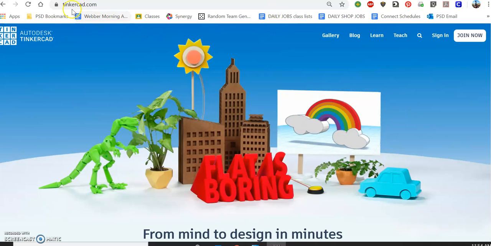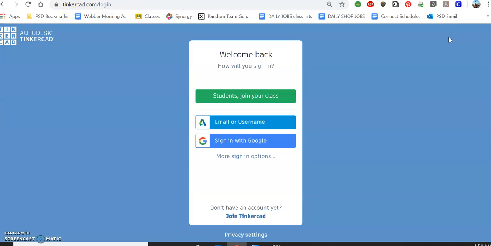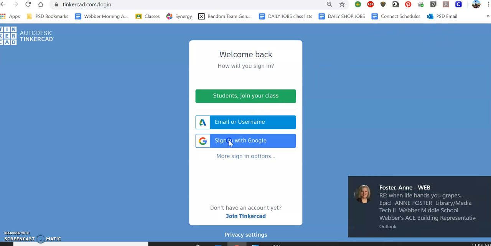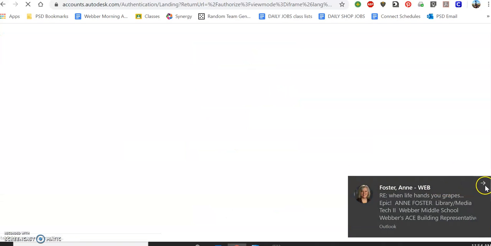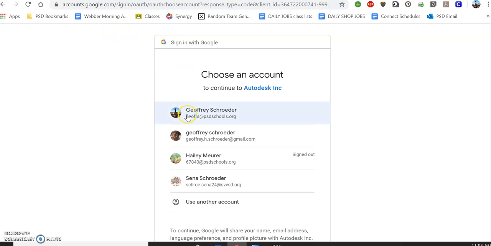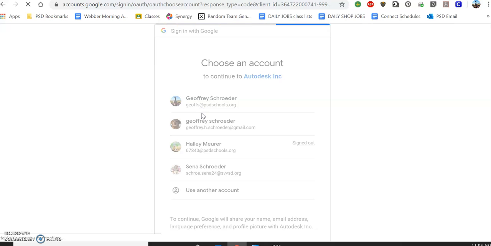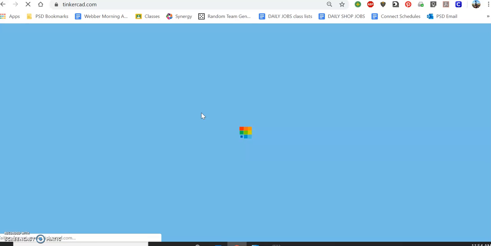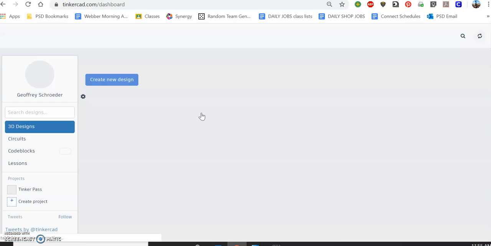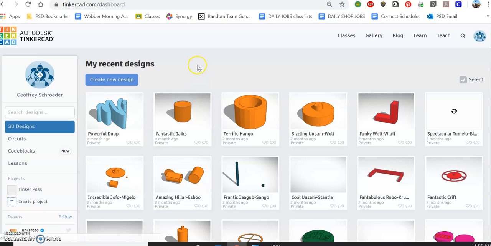Anyway, you're going to go to tinkercad.com as you see on the top of my screen. When you get here, you're going to click Sign In. After you sign in with Google, you're going to sign in with your PSD account. You may get a blue button that says confirm or something along those lines. You go ahead and do that.